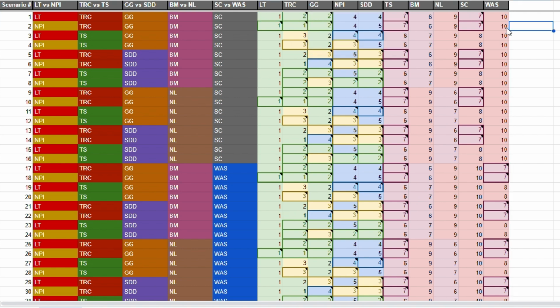Same thing happens here for seed 7 and 8 between the Stoners and Steel Curtain. So in this scenario for the Stoners, they currently lead Steel Curtain by 6 tiebreaker points. So they would need to either beat Steel Curtain in week 12 or not be outscored by more than 5 tiebreaker points. So they would have to have Steel Curtain put 4 or less teams between them in the points for week 12 in the standings just for week 12 in wins versus all there.